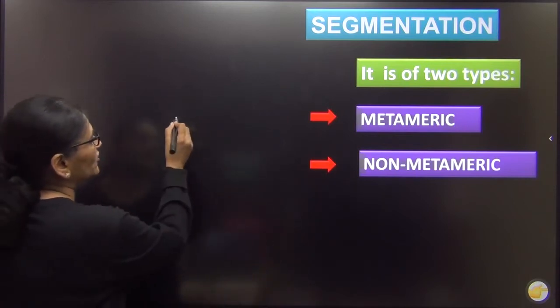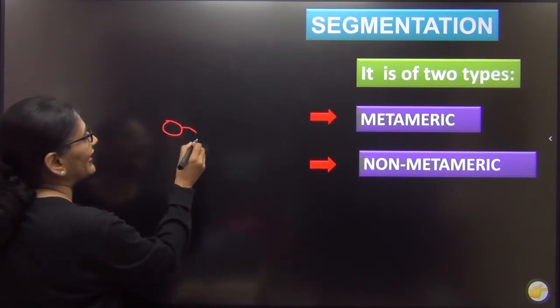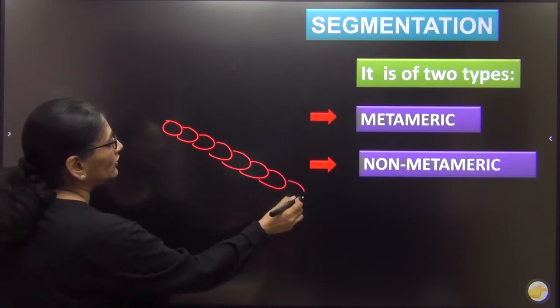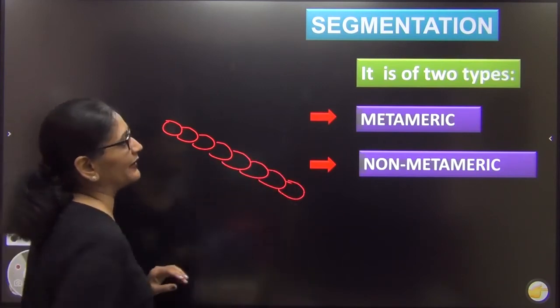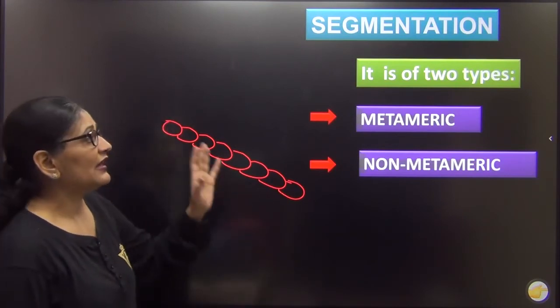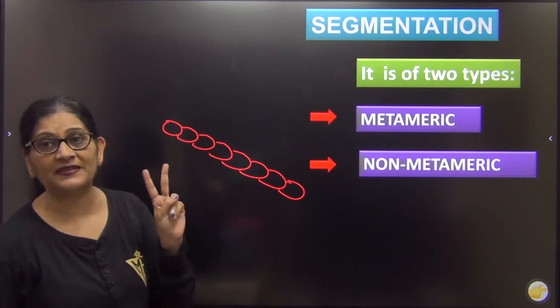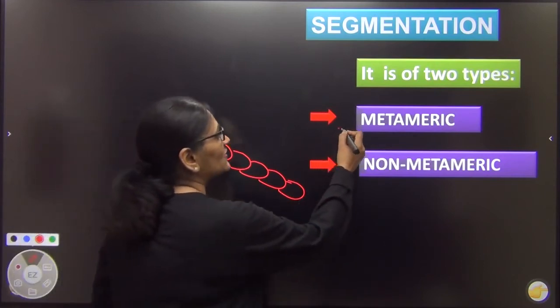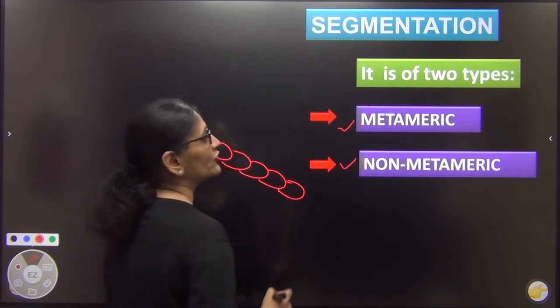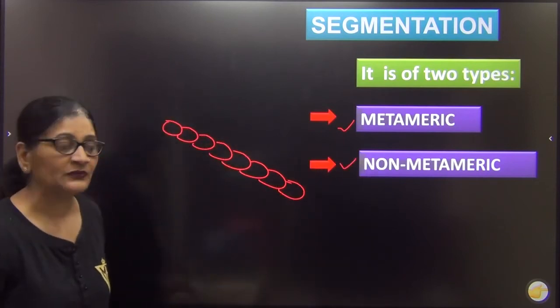There are many such animals whose body is segmented like this. The body is actually made up of many segments, right? This segmentation is grossly of two types in animals. One is called as metameric segmentation, the other is called as non-metameric segmentation.